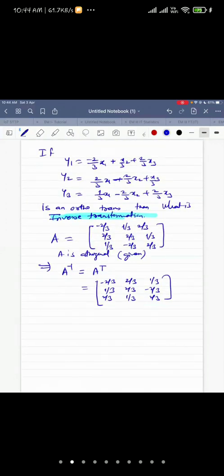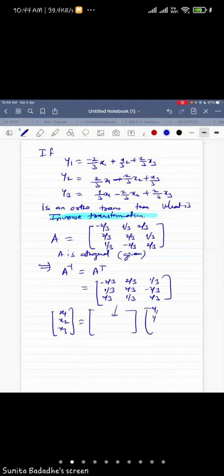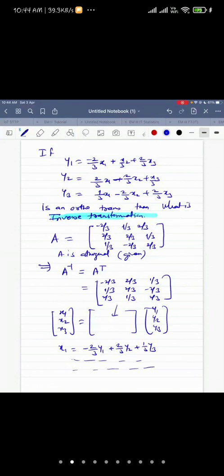And what is the transformation? The transformation will be x1, x2, x3 equal to this matrix into y1, y2, y3. If you write it in terms of equations, your x1 will be minus 2 by 3 y1 plus 2 by 3 y2 plus 1 by 3 y3 and so on. Two more equations will be there. Is it clear to all? Please type y. Okay. Is it clear to all?